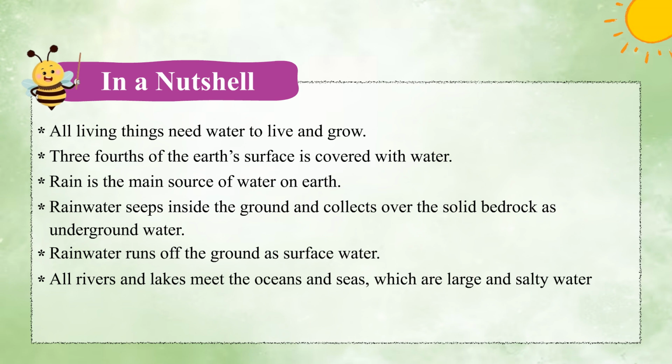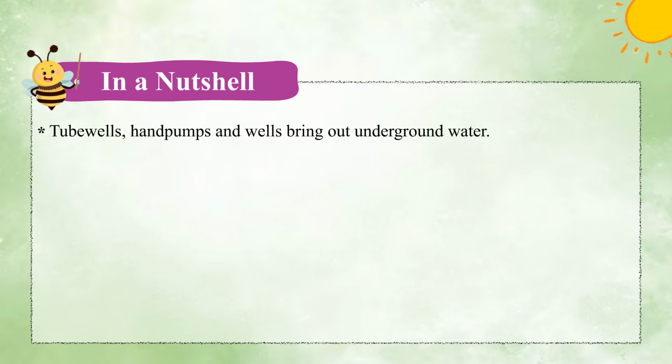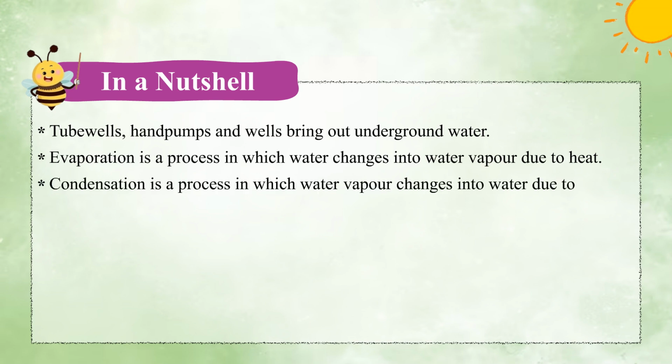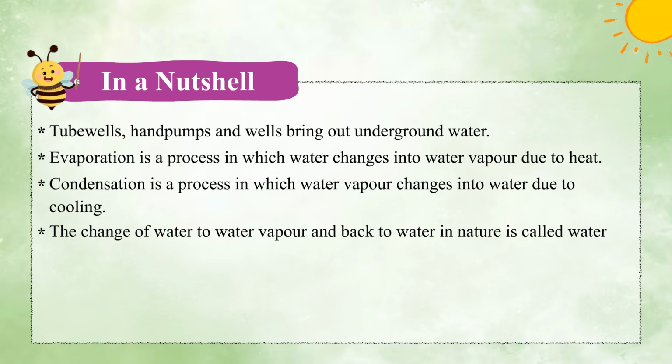All rivers and lakes meet the oceans and seas, which are large and salty water bodies. Tube wells, hand pumps and wells bring out underground water. Evaporation is a process in which water changes into water vapor due to heat. Condensation is a process in which water vapor changes into water due to cooling. The change of water to water vapor and back to water in nature is called water cycle. Water is precious and should be used wisely.